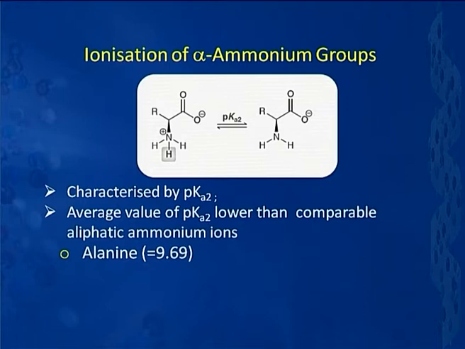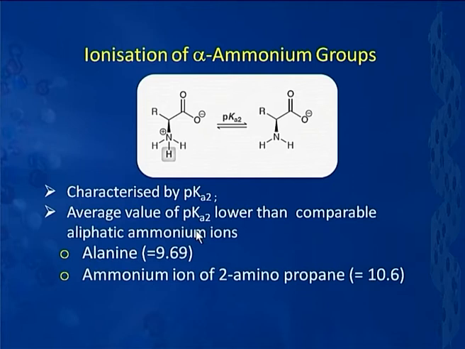I give you some examples here. For alanine, the value happens to be 9.69, whereas that for the ammonium ion of 2-aminopropane happens to be 10.6. Here again we find that the alpha NH3 group is less basic. That means, it is more acidic, meaning it is less basic. So, this is about the ionization of the alpha carboxylic acid and alpha ammonium group.